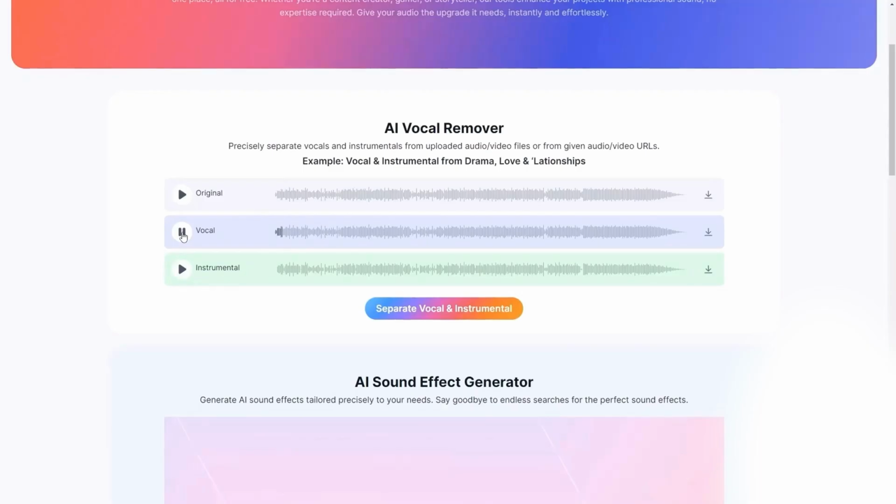Who's wrong? It's not about who's weaker. And the instrumental. All for free with PopPop AI.